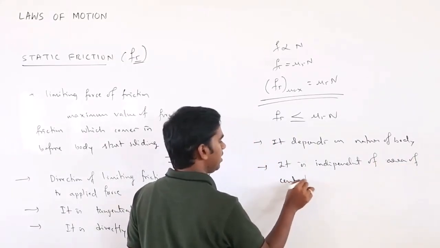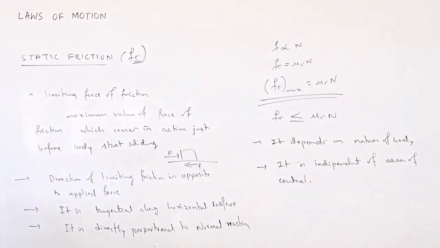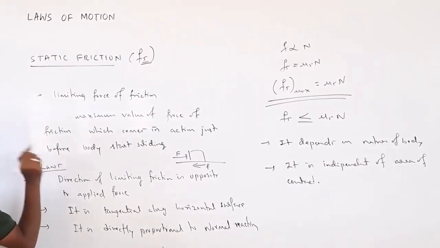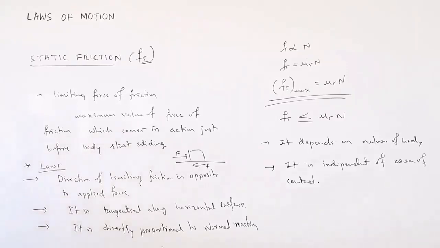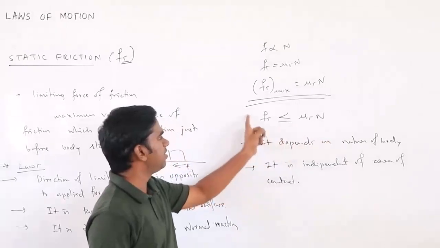Whatever the area may be, it is independent of that. So these five are called the laws of limiting force of friction. But the only important result we get, we can get from this.